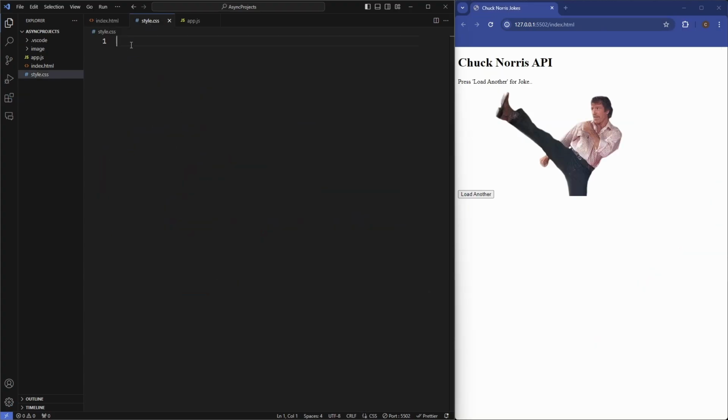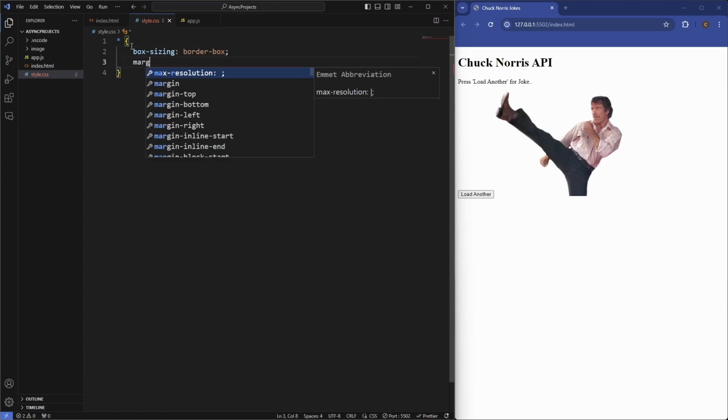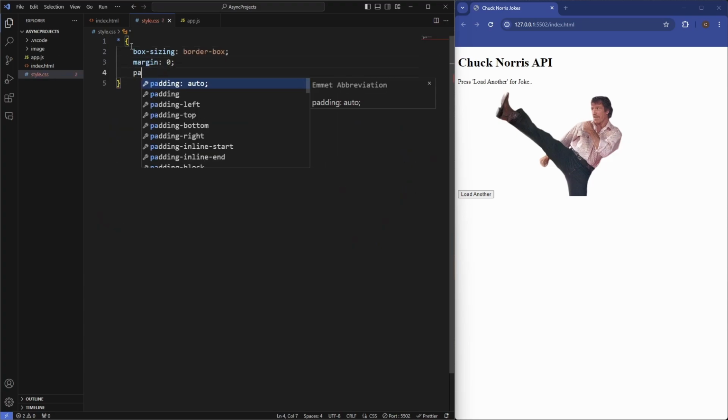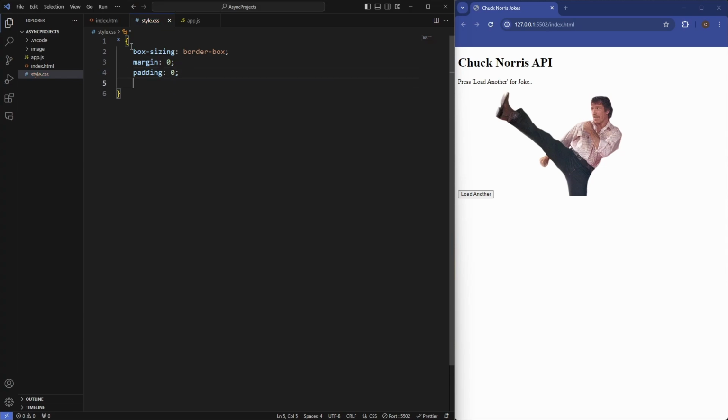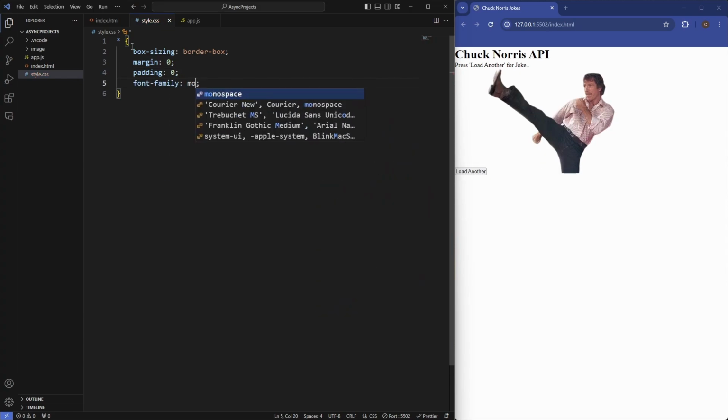So we'll head into the style sheet, and then first we'll just target everything. So we'll say box-sizing border-box, set the margin to 0, padding to 0, and then let's also set the font-family to monospace.